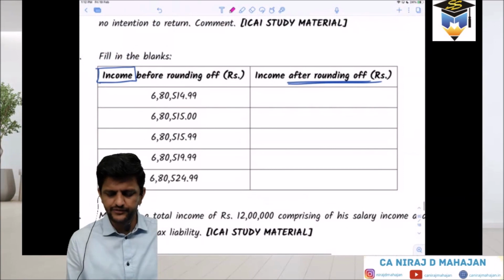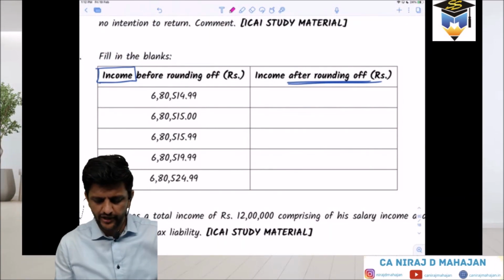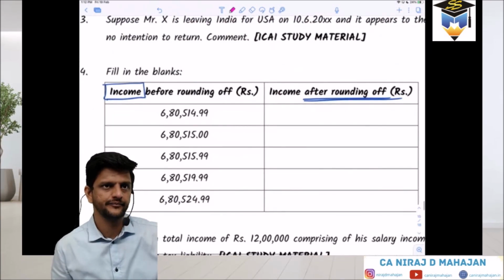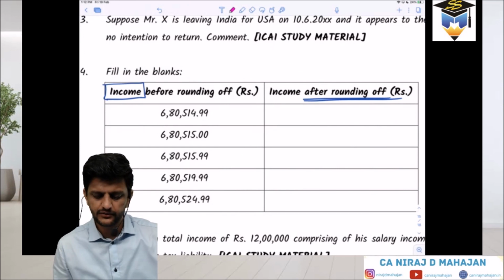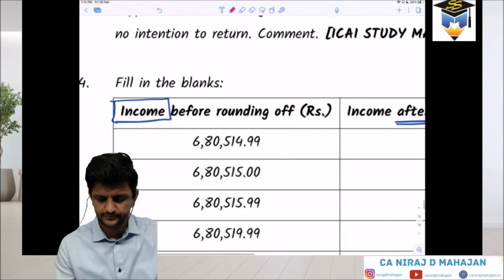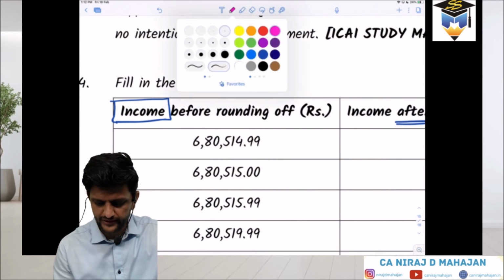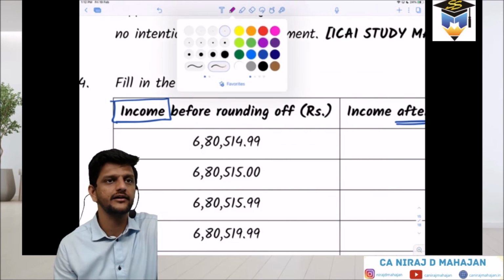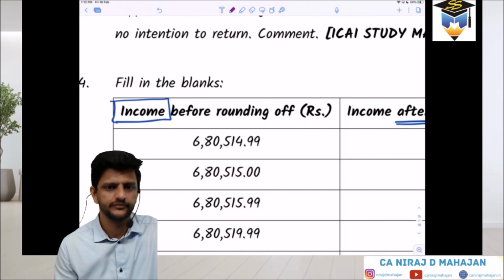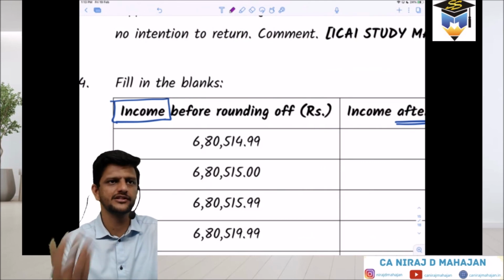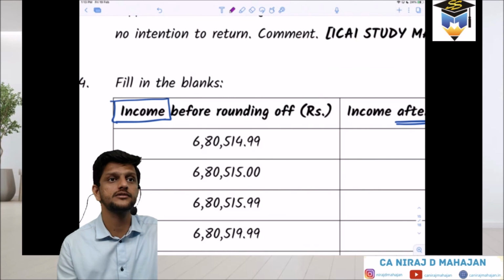Tell me, if the income or tax liability is 6,80,514.99. What did it tell you in the first place? Ignore decimals.